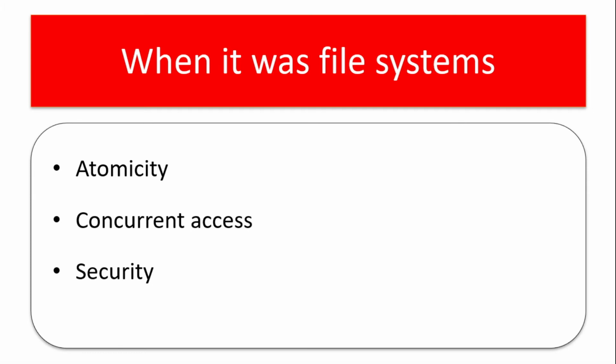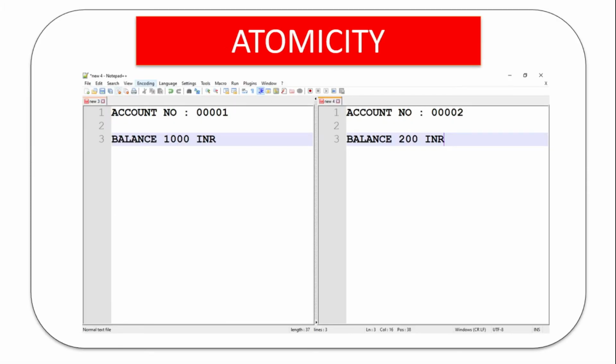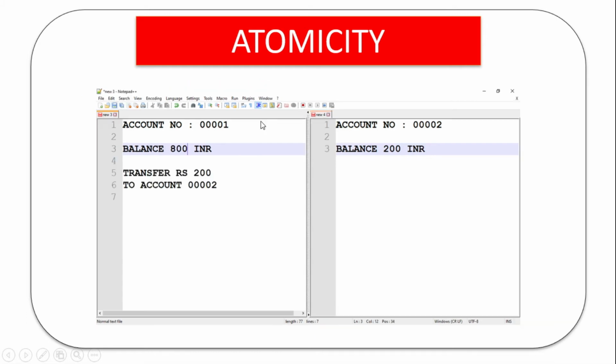Then atomicity. We have two different bank accounts for person 1 and person 2. Person 1 holds 1000 rupees balance and person 2 holds 200 rupees balance. Person 1 is going to transfer 200 rupees to person 2. So this is the scenario. What are the steps to be followed? We will be subtracting 200 here and adding 200 here, simply, right?